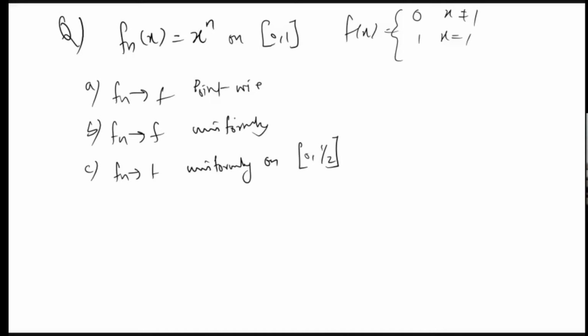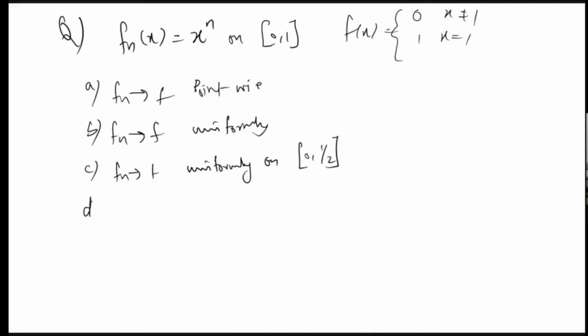We already proved that it is not uniformly convergent on the closed interval 0, 1. The important point we used is that we can take any point very near to 1. But here we don't have that option. In the closed interval 0, 1 by 2, we can only take numbers near 1 by 2, because after 1 by 2 it is not possible. So my question is whether it is uniformly convergent on the closed interval 0, 1 by 2.